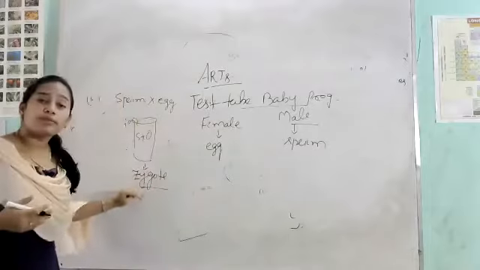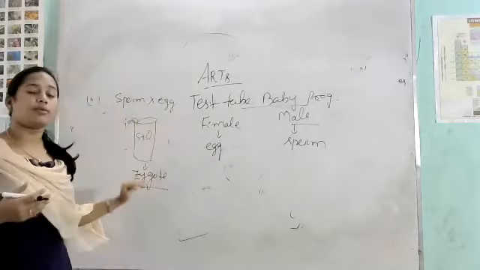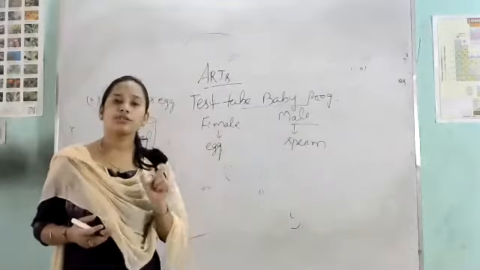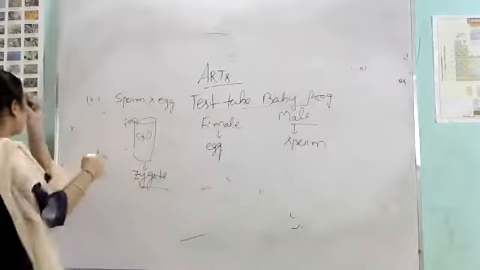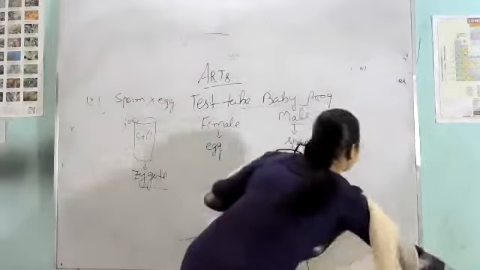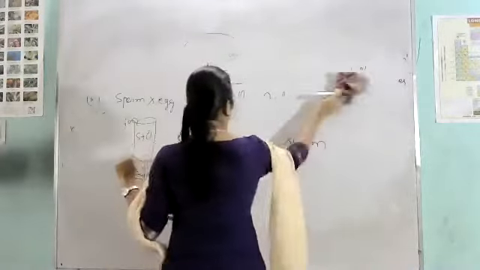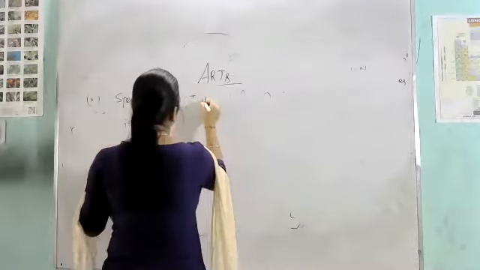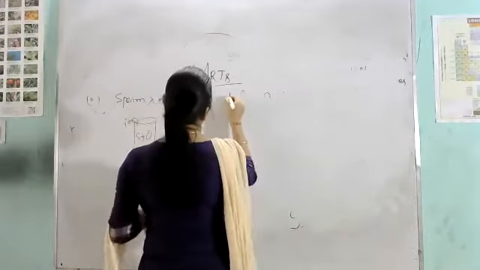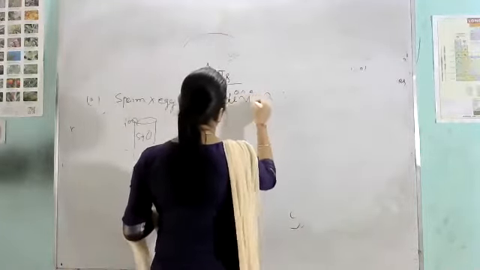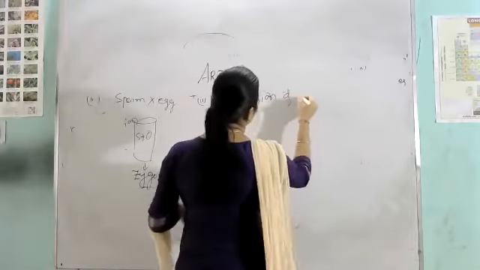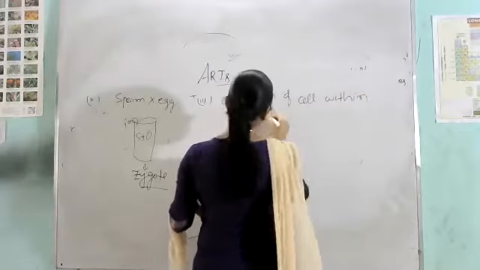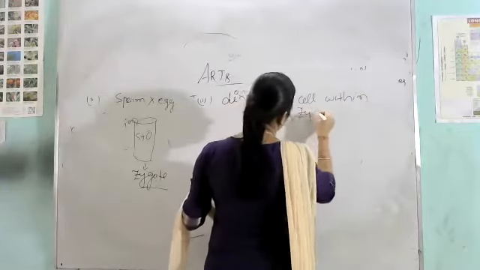the division process will start. Clear? And the division process of cells within the zygote is called cleavage. Then, step 3 is the division of cells within the zygote.